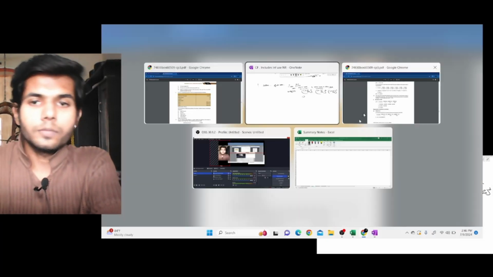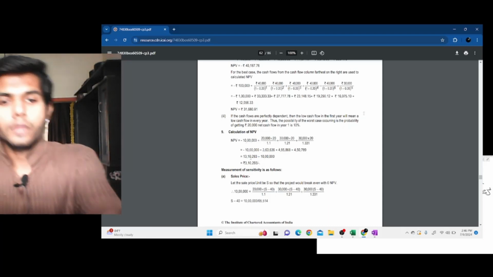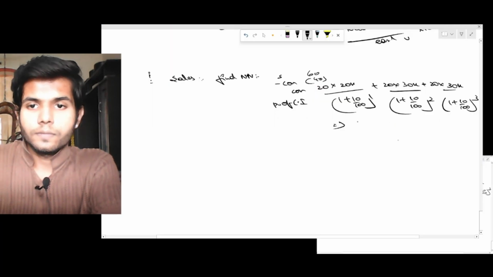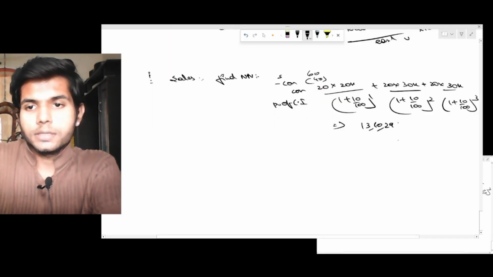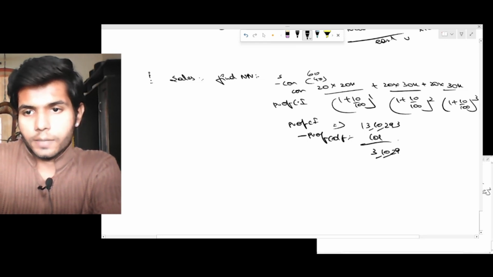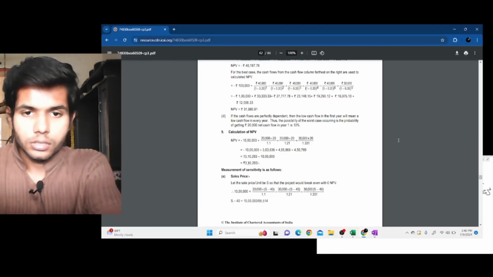So the total of this would be 13,10,293. PV of cash inflow minus PV of cash outflow, given 10 lakh. So NPV is 310,293.